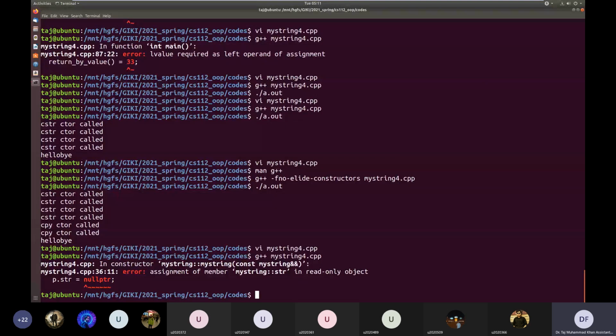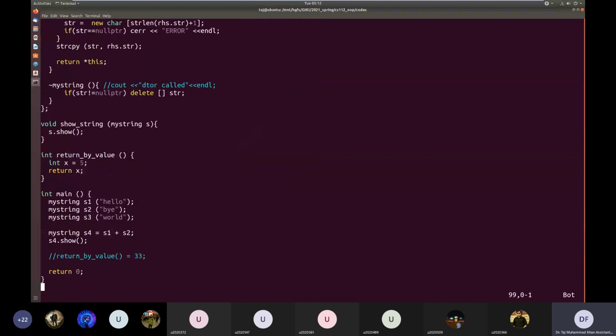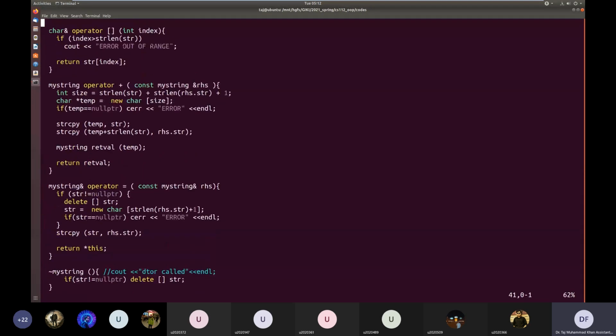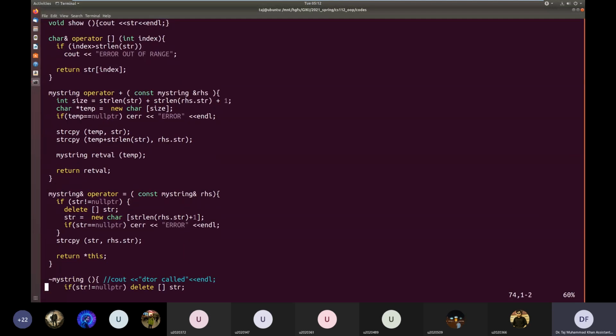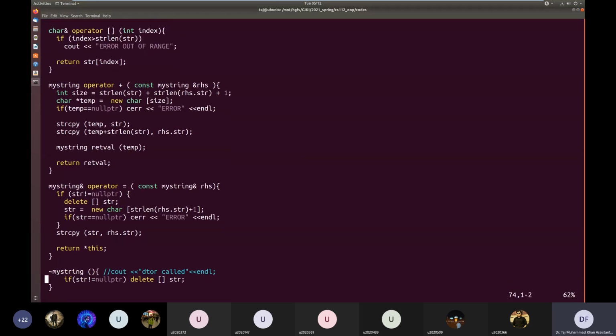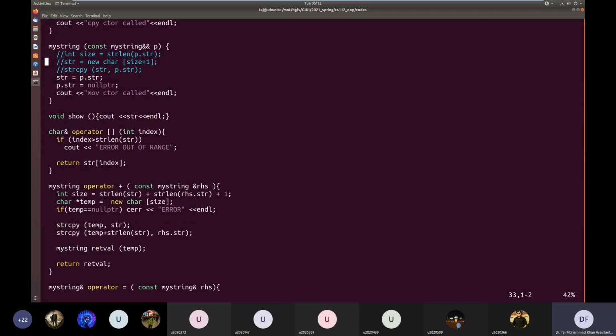My string str in read only object. Okay, so we are changing the value of a const object. So either we can basically skip this line, or we can make it non-const, since it will be destroyed anyway. So even if we corrupt it, it won't matter much. Okay? So we can do any of these two things.